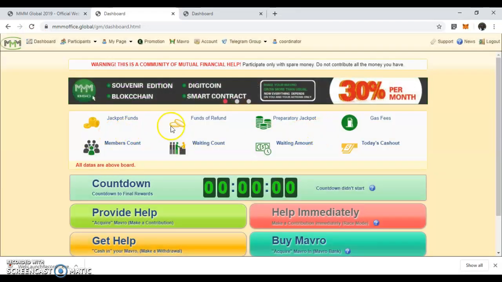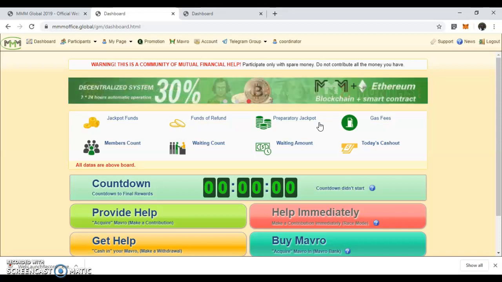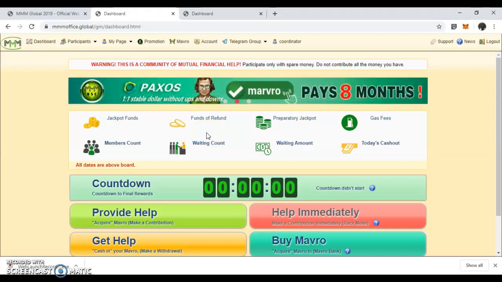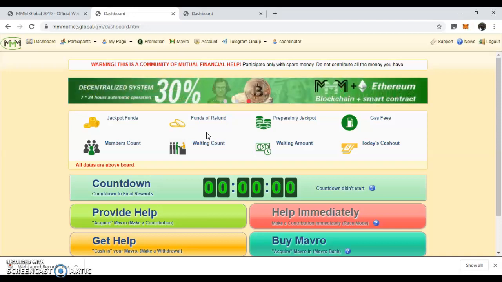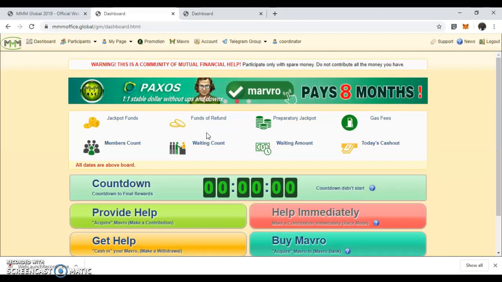You have jackpot, fund of refund, preparatory jackpot, and expository funds. The purpose of this is to ensure stability of MMBSC and to remove panic, and to ensure longevity of this platform.